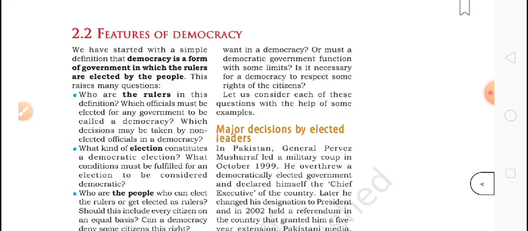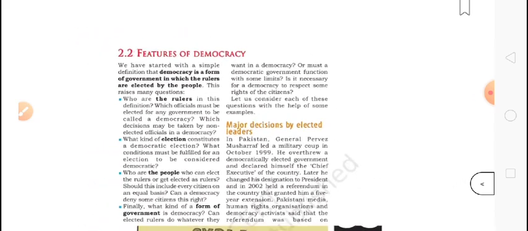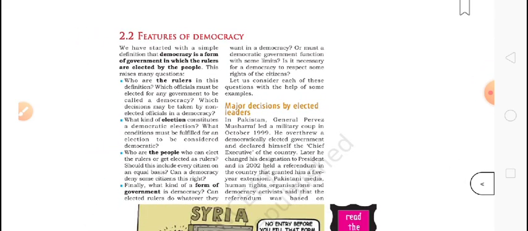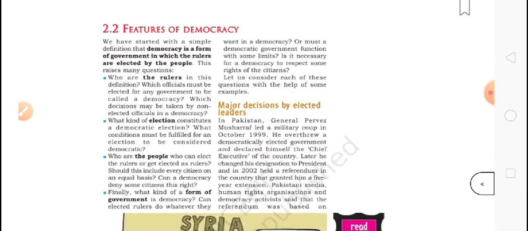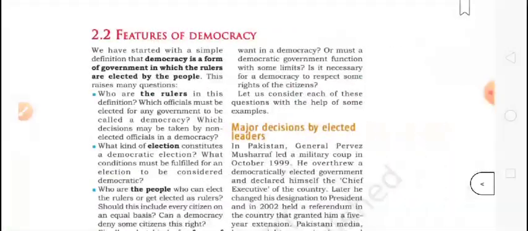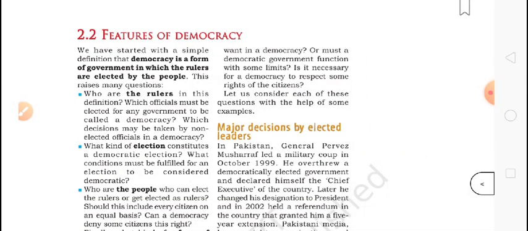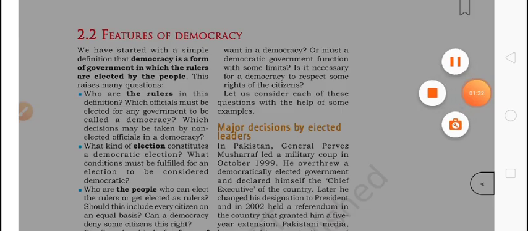They can win the election by using malpractices. It means they use dirty tricks to win the election. So here we need to discuss the features of democracy. What are the features of democracy? We need to search it and study about it.